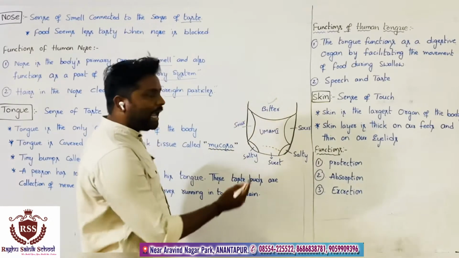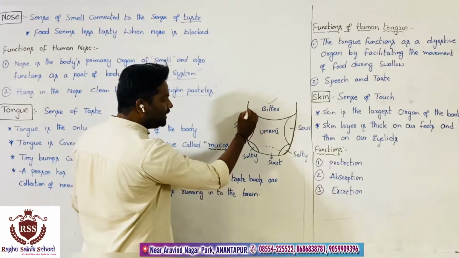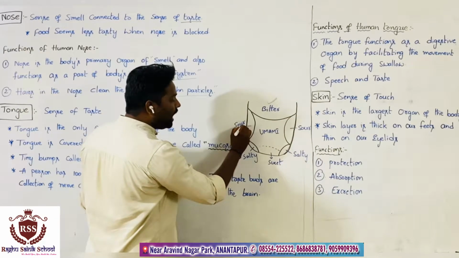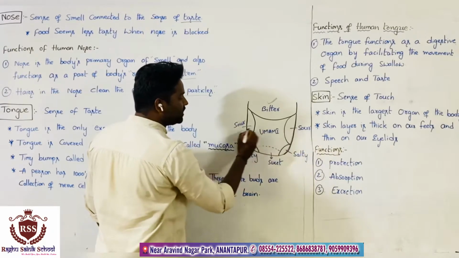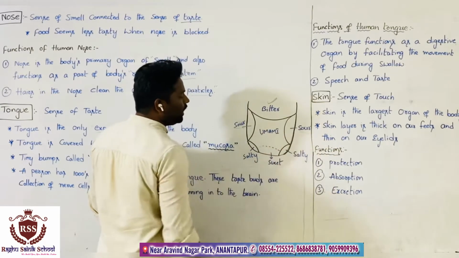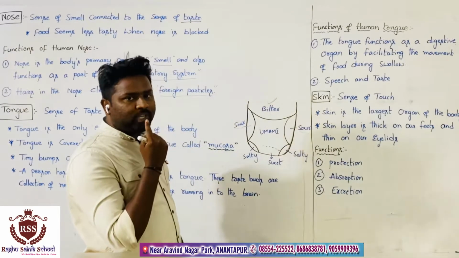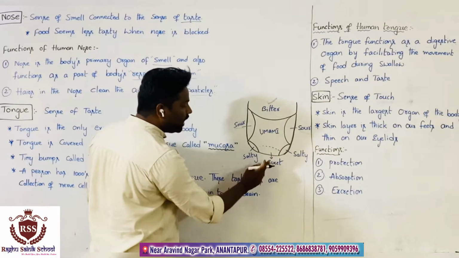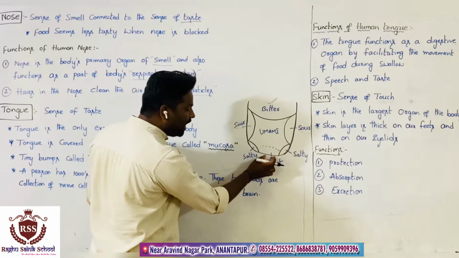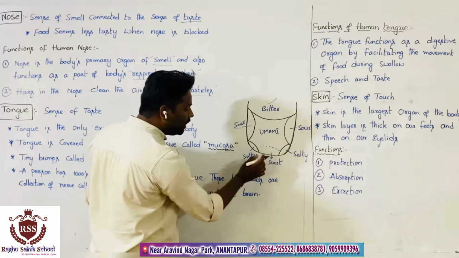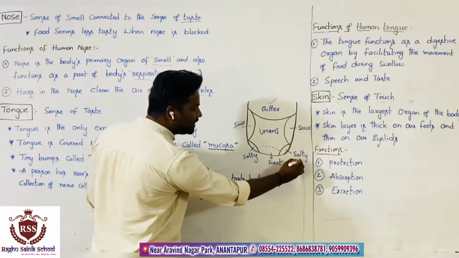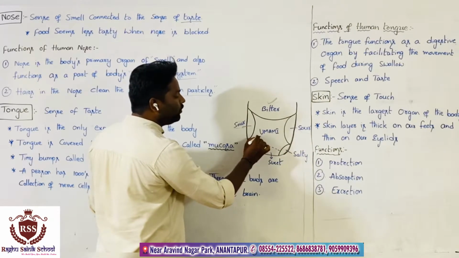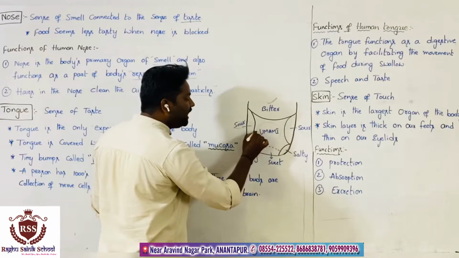On either side of the tongue, we observe sour taste. On the tip of the tongue, we observe sweet taste. On either side of the tip of the tongue, we have salty taste. And in the middle portion of the tongue, we have umami taste.